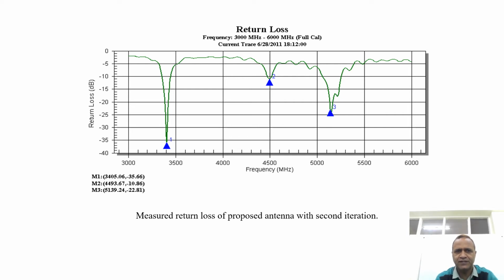First frequency at 3.405 GHz and return loss is -35.66, and the second resonant frequency is 4.49 GHz with -10.86 as the return loss. Third resonant frequency at 5.13 GHz with a return loss of -22.81.